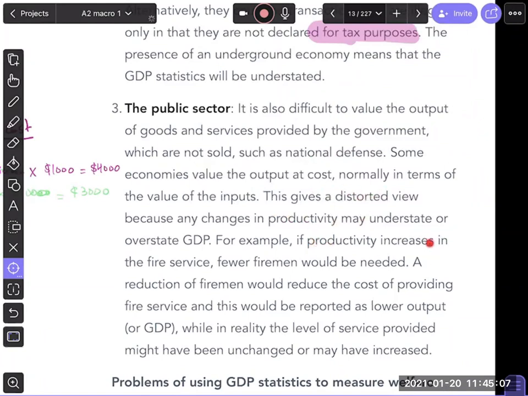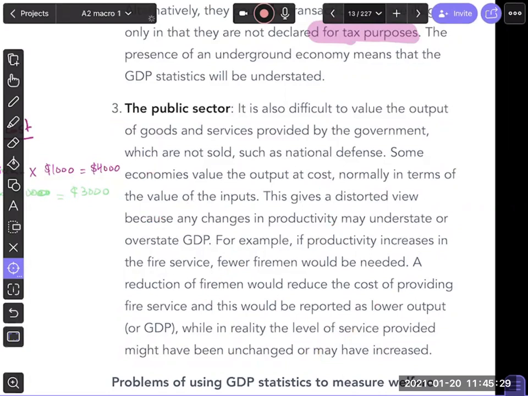Why? Because if productivity goes up, for example, and you require fewer firemen, that would be shown as a reduction of GDP, right? In reality, the level of service provided might not have changed or may even have increased. You might have three people doing a better job. But when you do things at cost, you may miss out on these things.